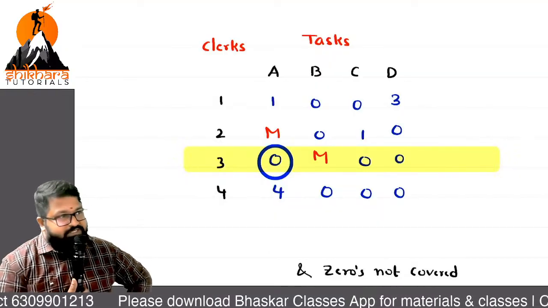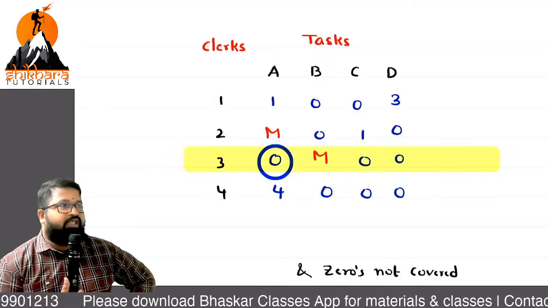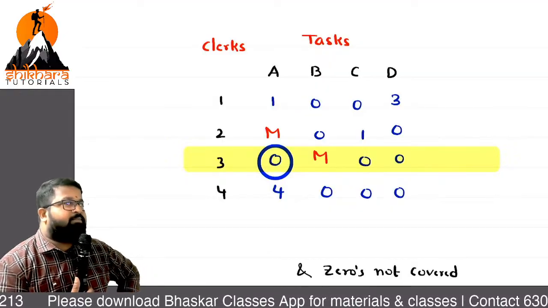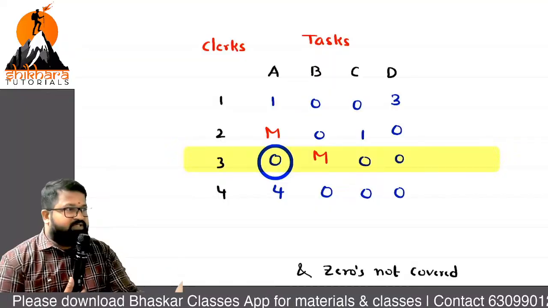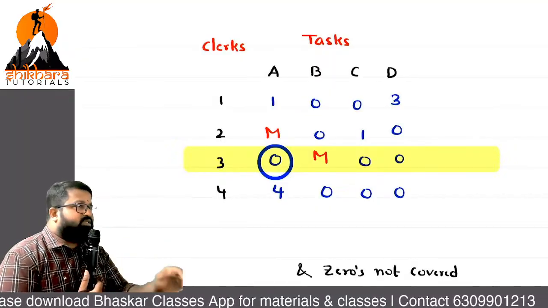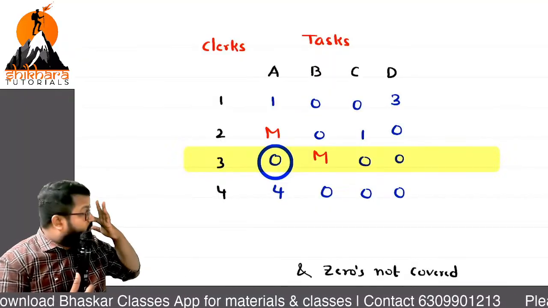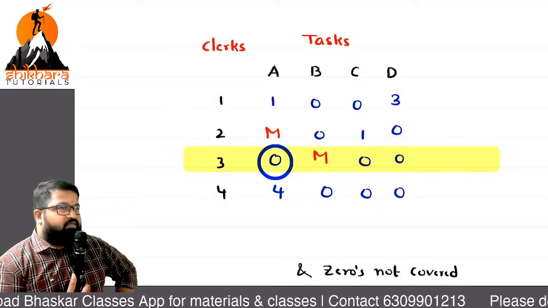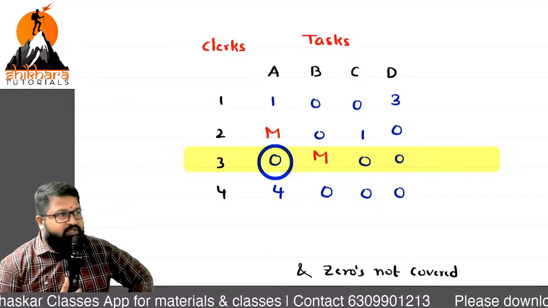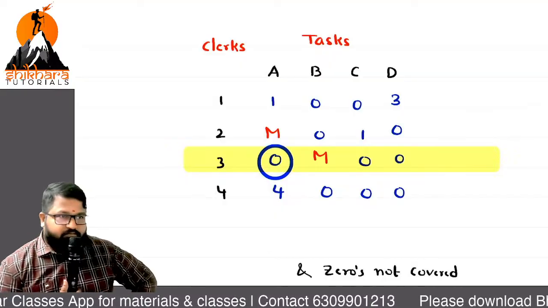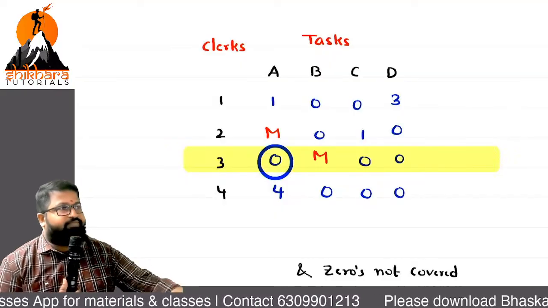Now it is your wish. You can choose any zero as per your wish, but there are some practices, some things which we need to follow, like rules. This step is important. Listen with utmost care. Till here everyone is okay?